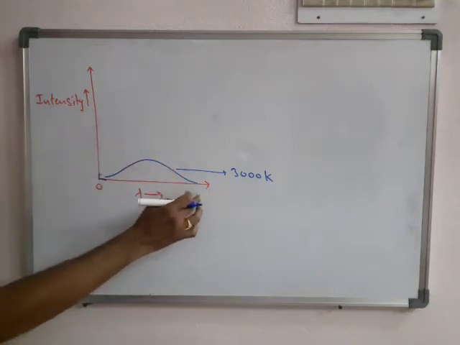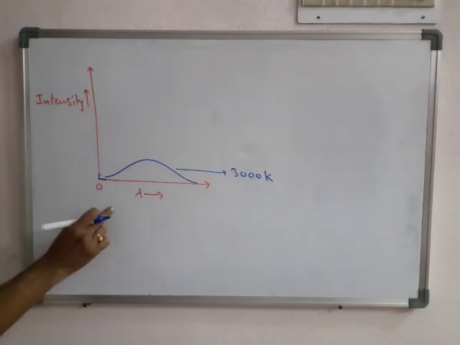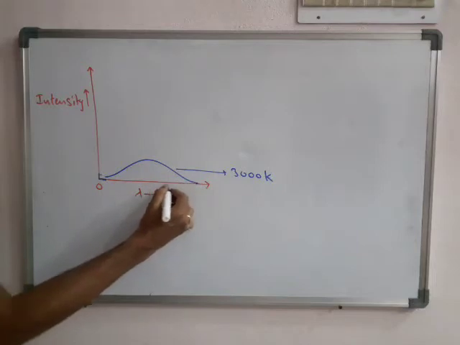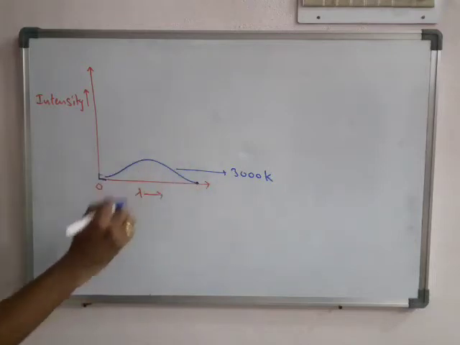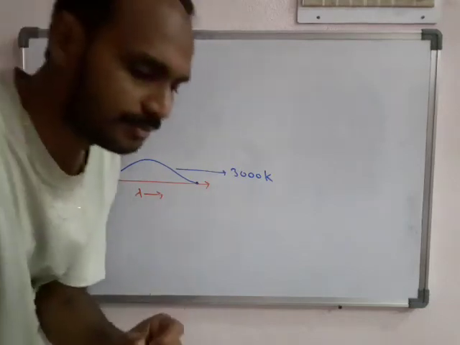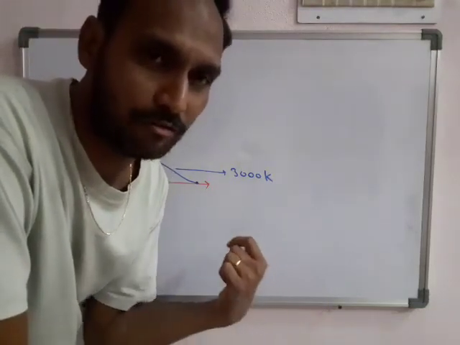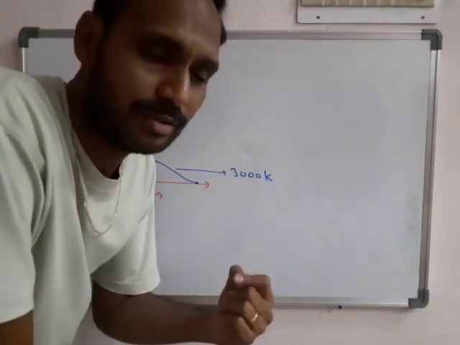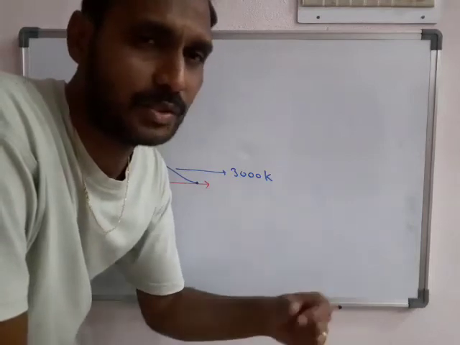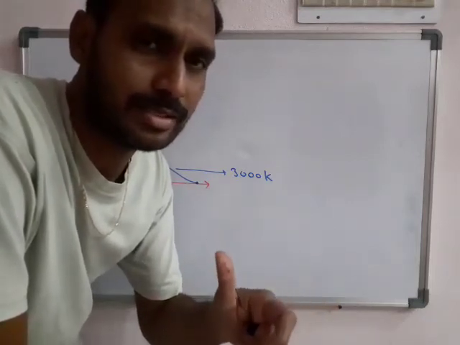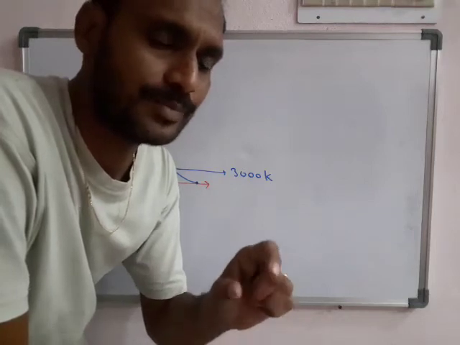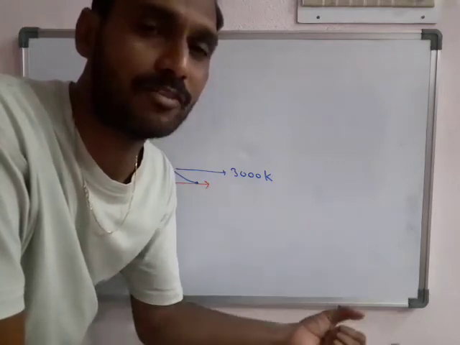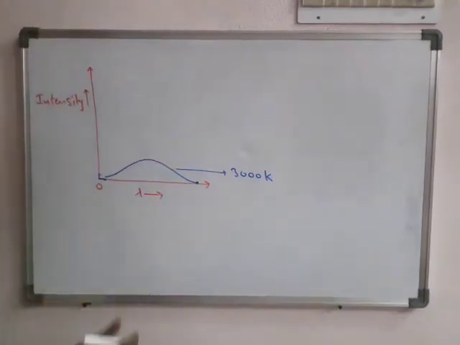In the same way, observe the highest wavelength horizontally on the right side. At the highest wavelength the height is also very less. So at lower wavelength and at higher wavelength the height is less. Height indicates intensity, which means the intensities are very low at lower and higher wavelengths for black body radiations.